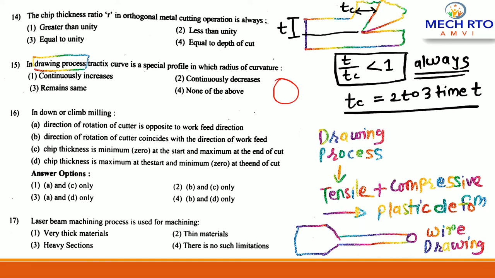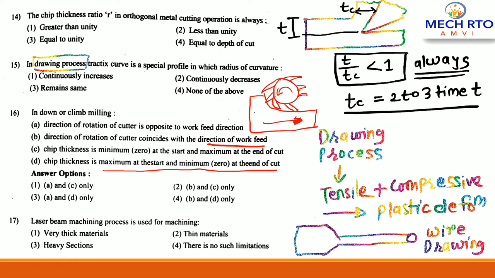What is down milling? Here, this is our cutter, right? This is our workpiece, and the cutter direction and workpiece direction are same. That is a down milling operation. Our cutter rotates like this, so here chip thickness is maximum at the start and minimum at the end, right? Direction of the cutter coincides with the direction of the workpiece. The correct answer is B and D. Where is B and D? The option number 4. The correct answer is 4, right?